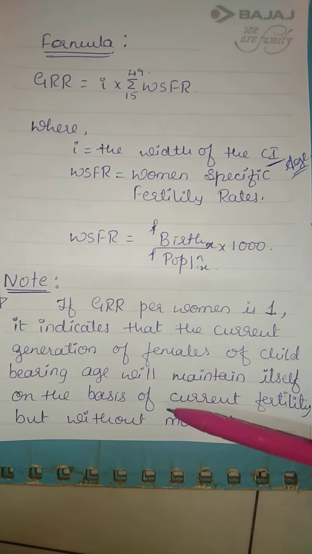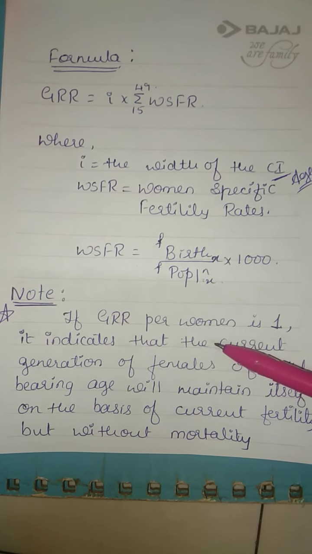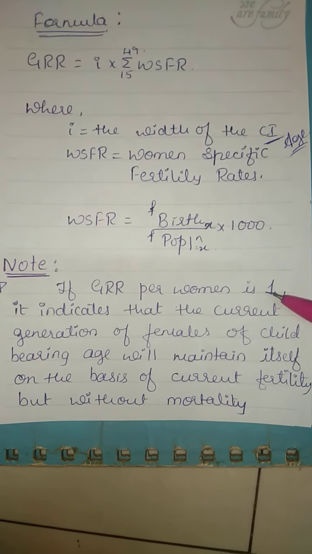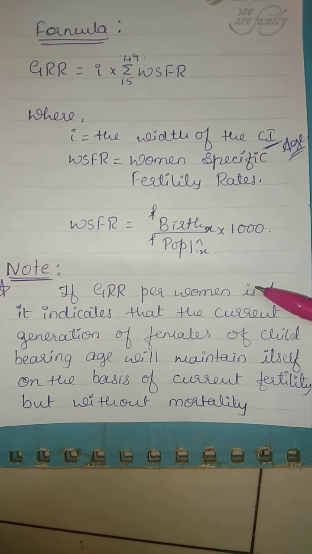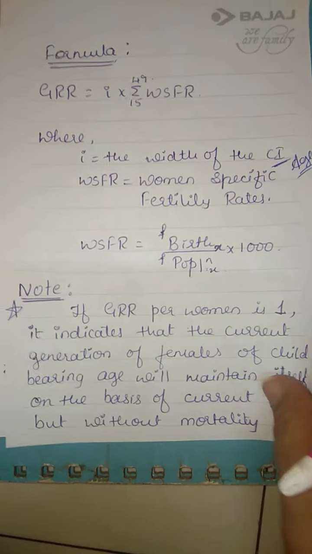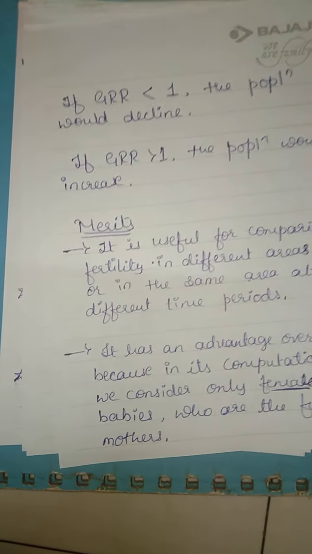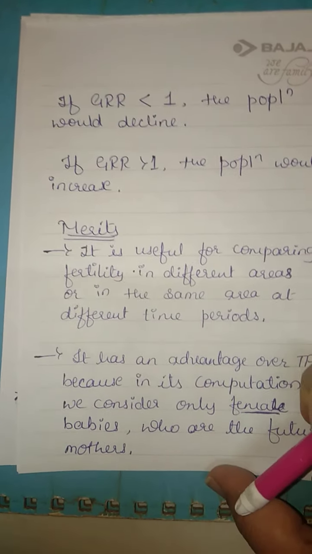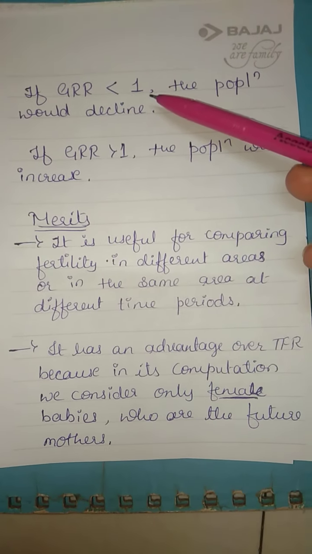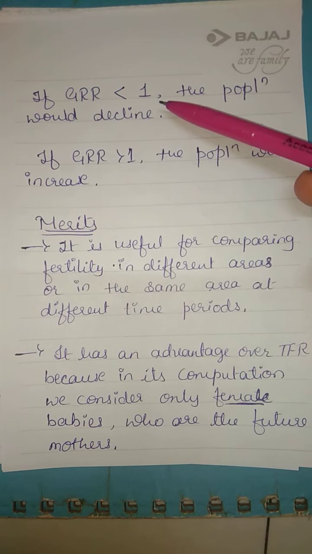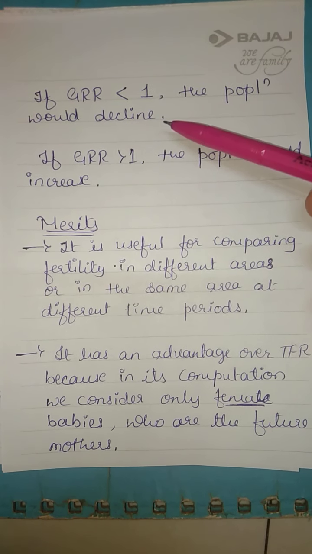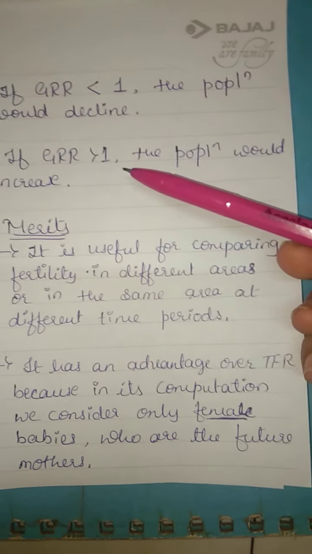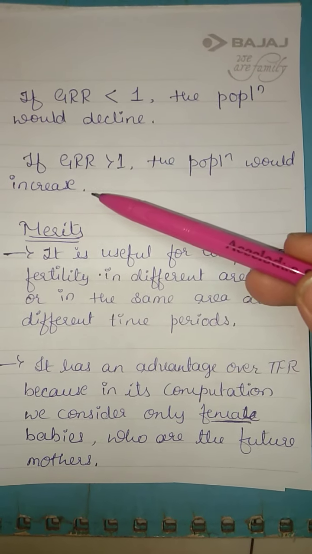Without mortality, the population remains constant. In one word, if GRR per woman is equal to 1, the population remains constant. Remember this, this is very important. Next, if GRR is less than 1, the population would decline. If GRR is greater than 1, the population would increase.